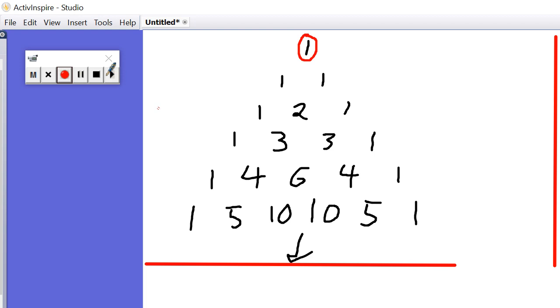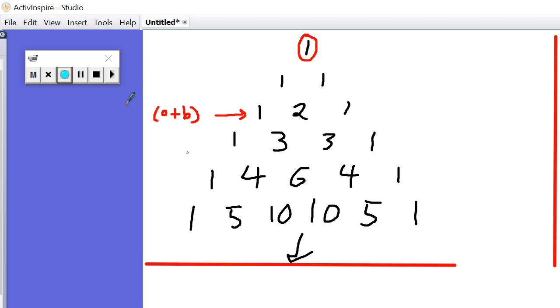When we went a plus b to the power of 2, or rather we chose fruit twice, we had 1 lot of a to the power of 2, we had 2 lots of ab, and we had 1 lot of b to the power of 2.